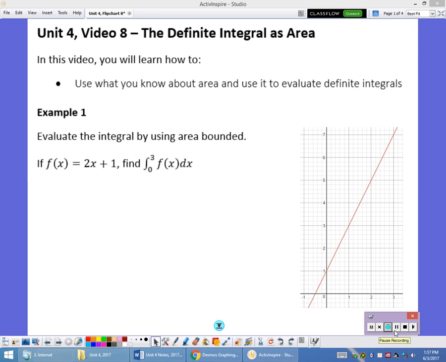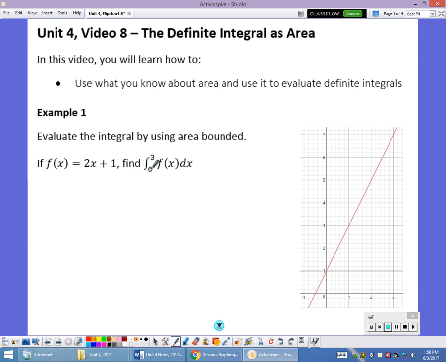Welcome back. In this video, we're going to explore the connection between the definite integral and the area. Remember that the definite integral means area under the curve. So in this first example, I have 2x plus 1 as my integrand. I drew that 2x plus 1, which is just a line over here, and I want to evaluate the integral from 0 to 3 of 2x plus 1.